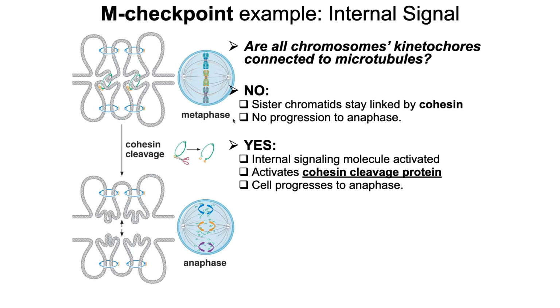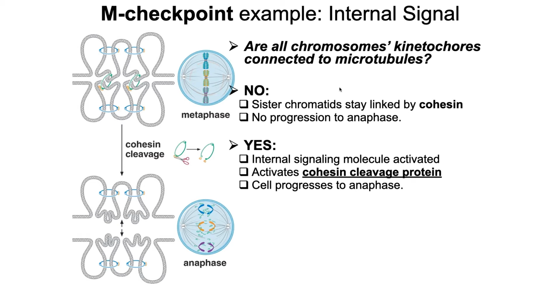What we can see here is that sister chromatids are connected to one another by cohesin. These green proteins are called cohesin proteins. The blue ones are called condensins, and that's one of the things that makes chromosomes very condensed during metaphase. But we're mostly interested in these cohesin proteins because they are connecting the two double-stranded sister chromatids together. And you can see they're a ring that links them together.